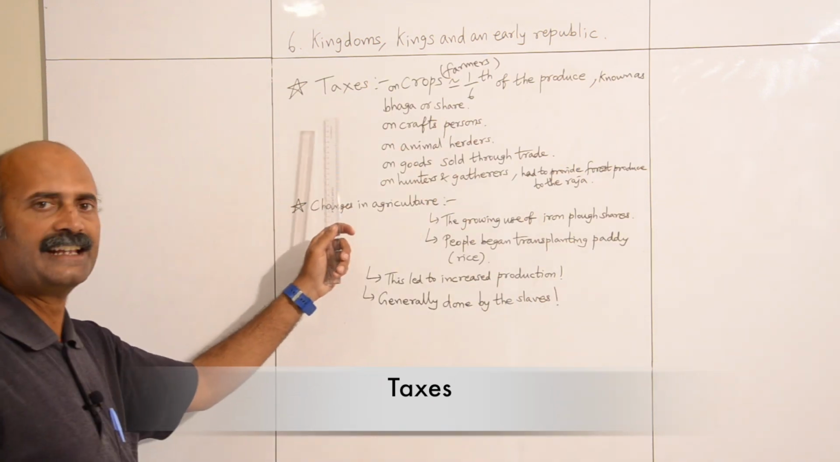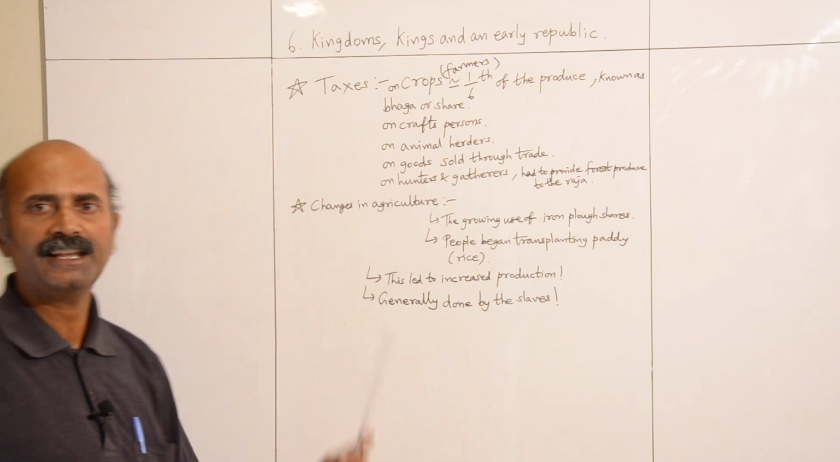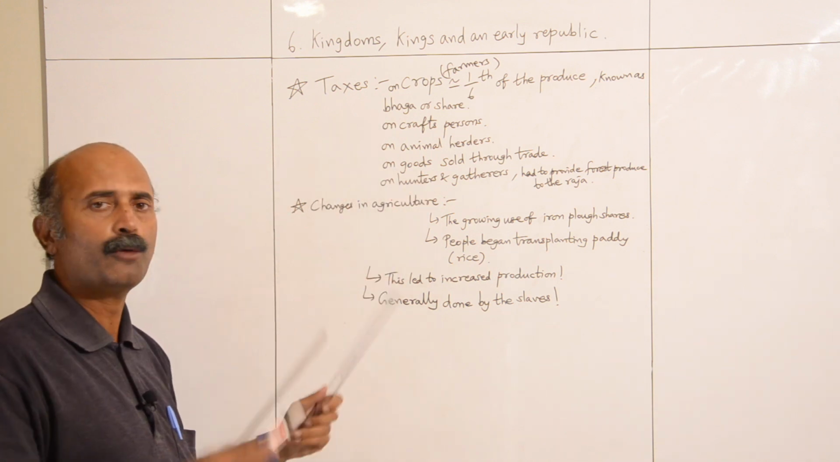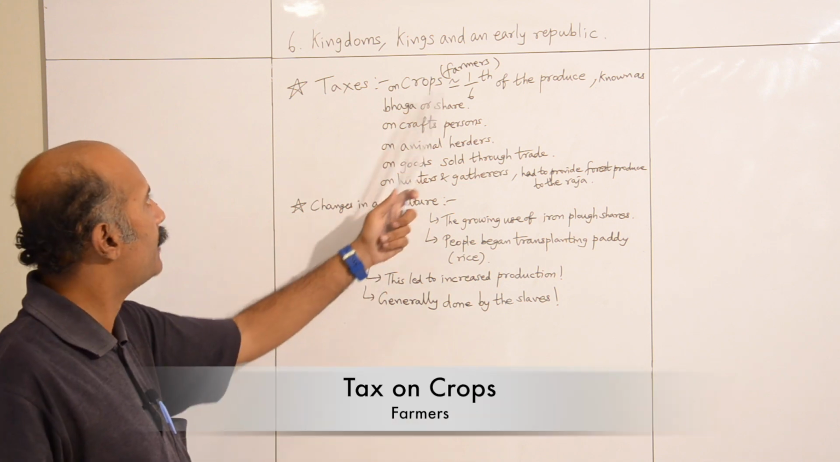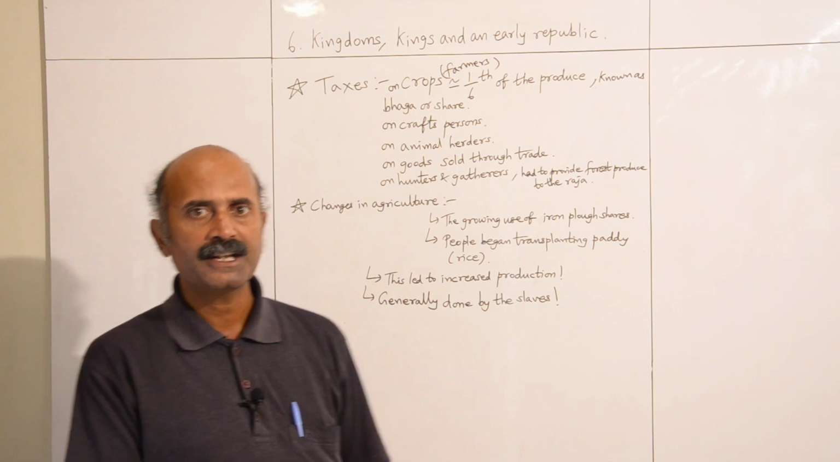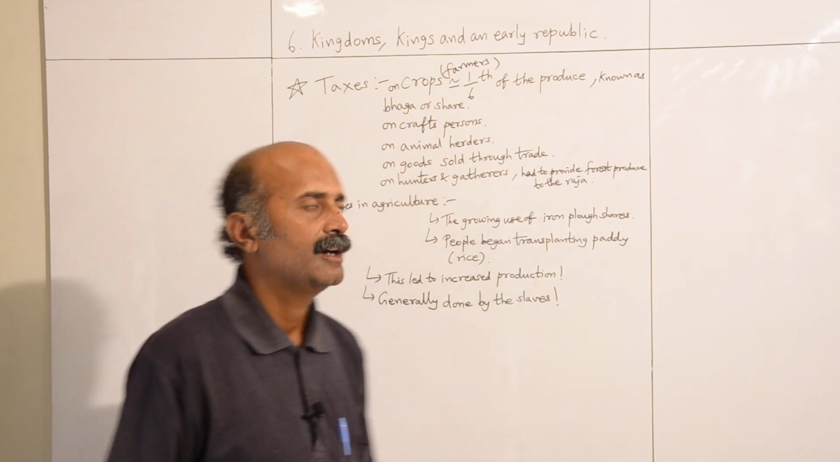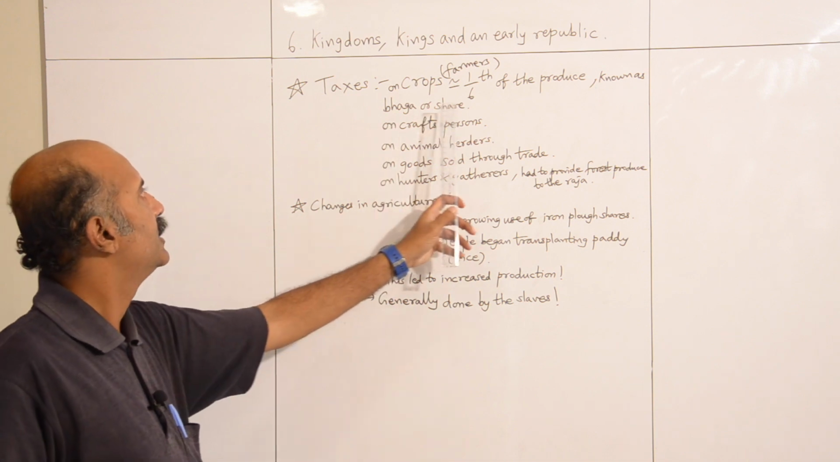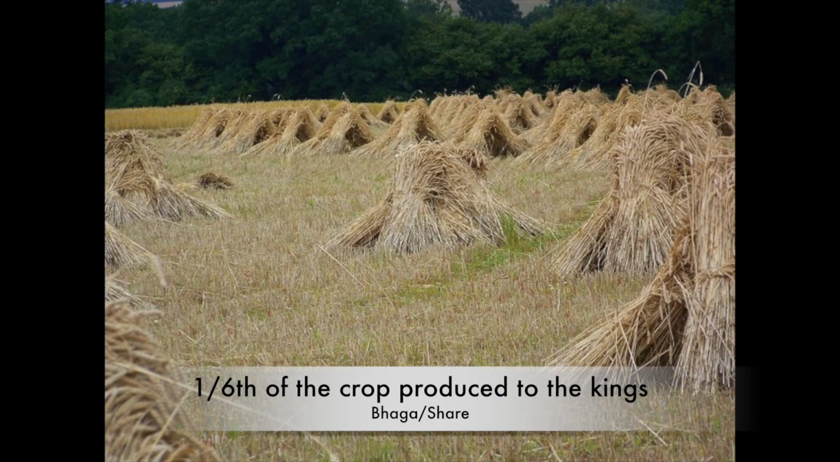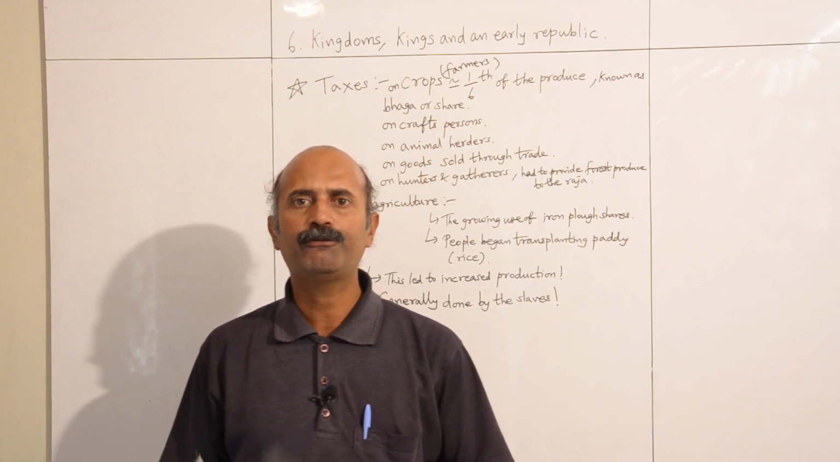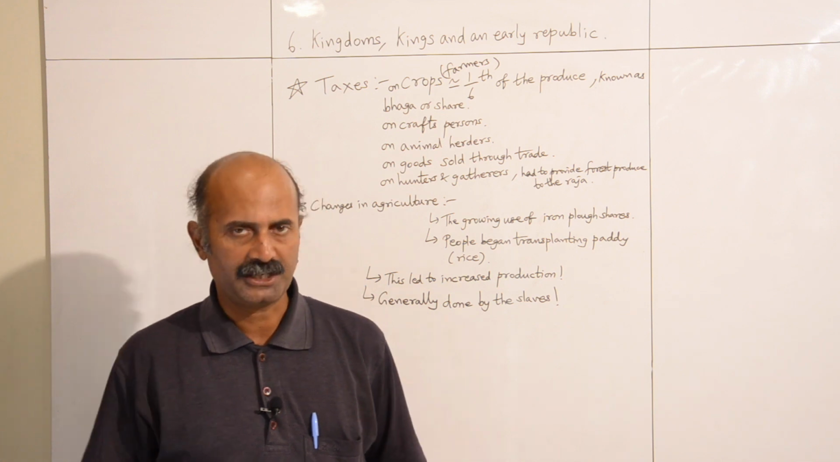Let's take a look at the various taxes which were present during the Vedic times. So the first and the most important tax was on farmers, on the crops, because the farmers produced the crops and they had to give a part of their produce to the Rajas in the form of tax. So the farmers had to give 1/6 of their crop produce to the Rajas for the kingdom. A part of that was also stored as reserve food supply in case of emergencies.